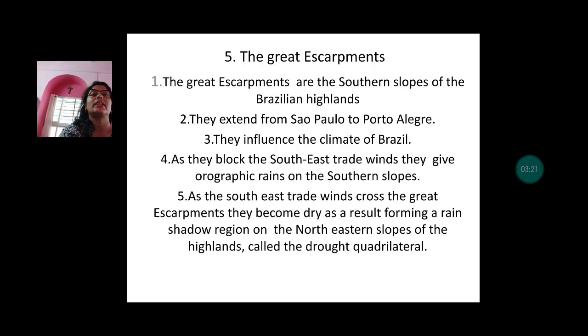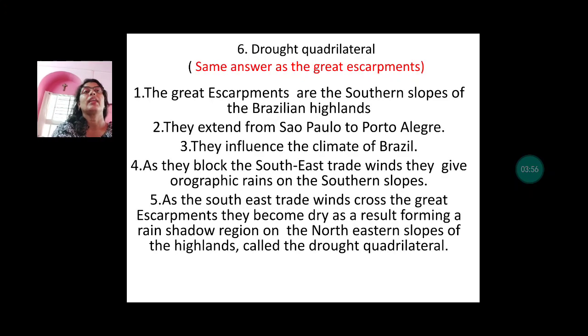The fifth is the Great Escarpments. The Great Escarpments are the southern slopes of the Brazilian highlands. They extend from Sao Paulo to Porto Alegre. They influence the climate of Brazil as they block the southeast trade winds. They give orographic type of rainfall on the southern slopes. As the southeast trade winds cross the Great Escarpments, they become dry, and as a result they form a rain shadow region on the northeastern slopes of the highlands and are called as drought quadrilateral.